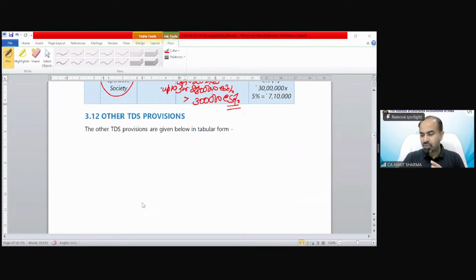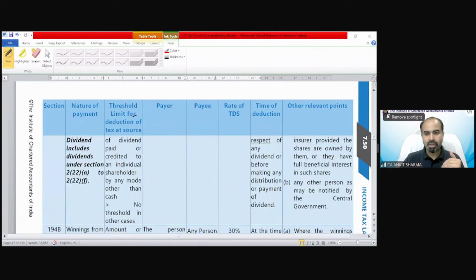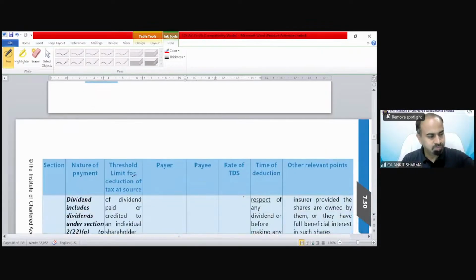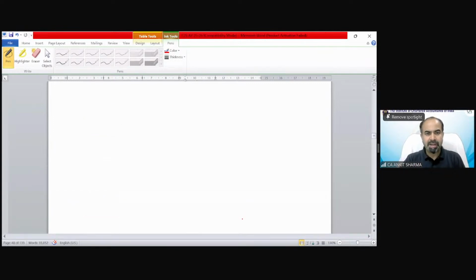Other TDS provisions in table form, and we are going to discuss those provisions in this form. First is dividend. Before dividend, there is one more section that is in the PDF. Just a second, students.